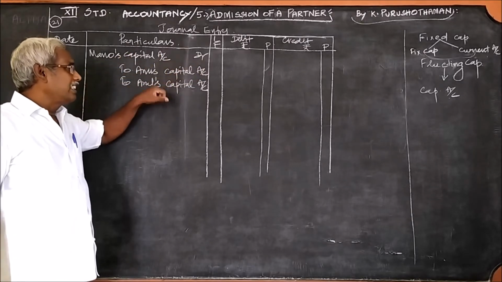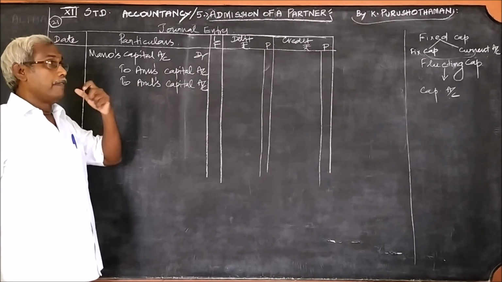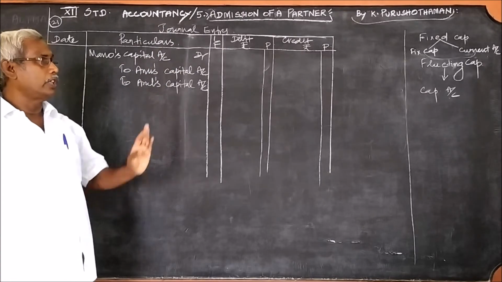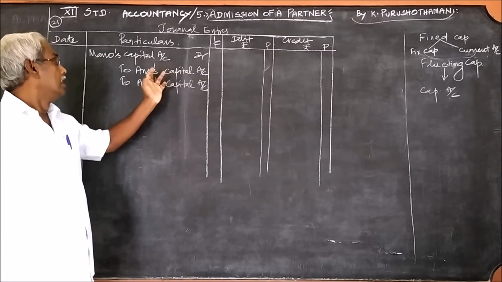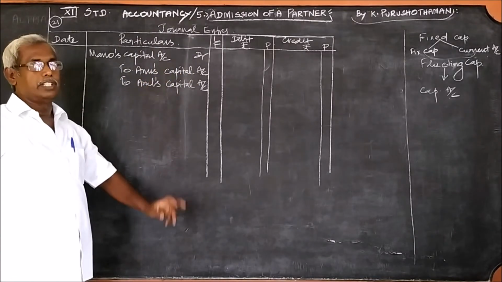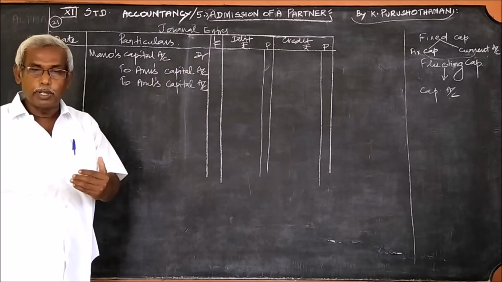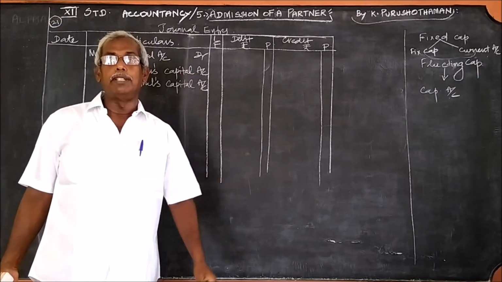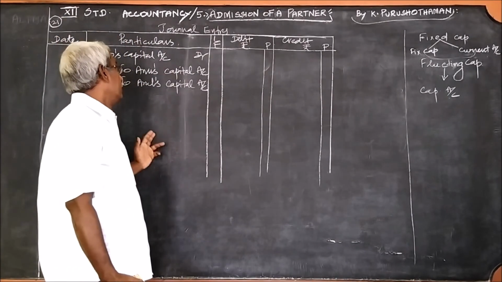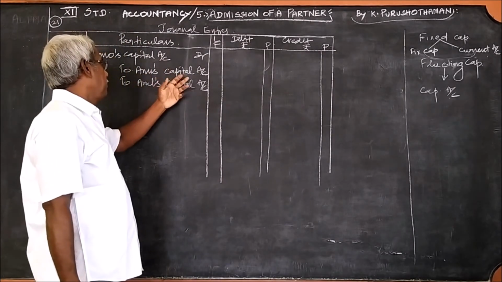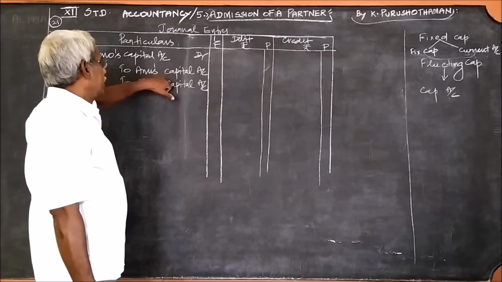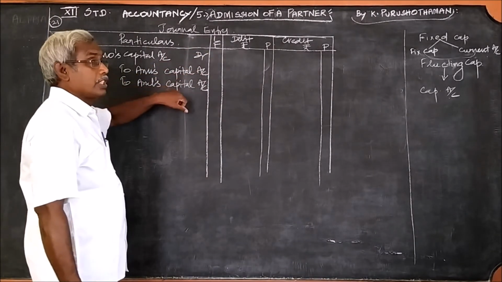And regarding the credit, when the accounts are maintained under fixed capital, you can write the current account. Anu's current account, Arul's current account. But in this problem, it is specifically given that the fluctuating capital method is followed. Therefore, you should write Anu's capital account, Arul's capital account. If it is fixed, you should write Anu's current account, Arul's current account.